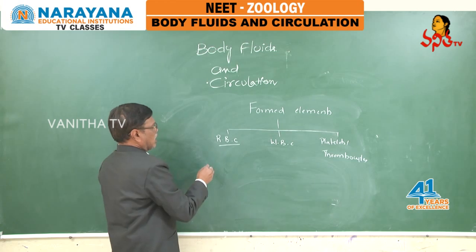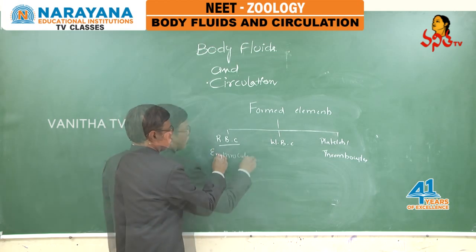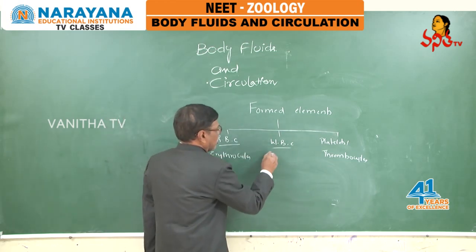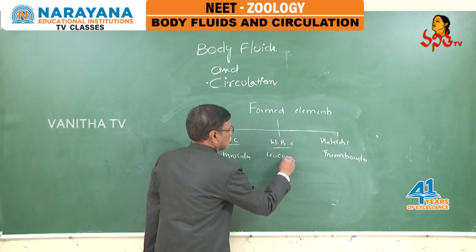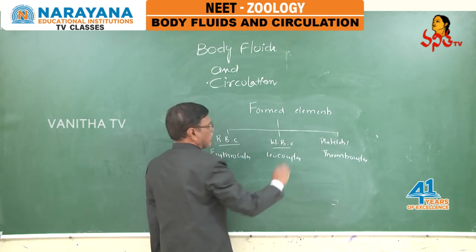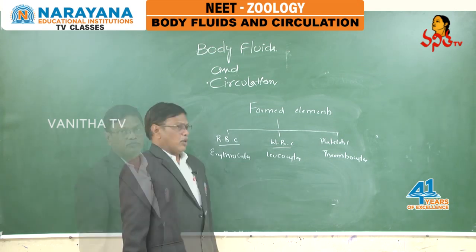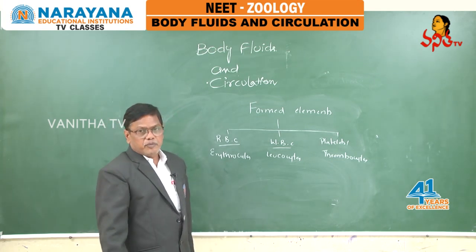RBC are also called erythrocytes, WBC are leukocytes and platelets are thrombocytes. Coming to RBC, red blood corpuscles.